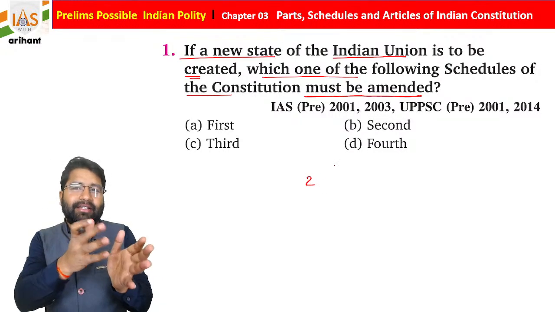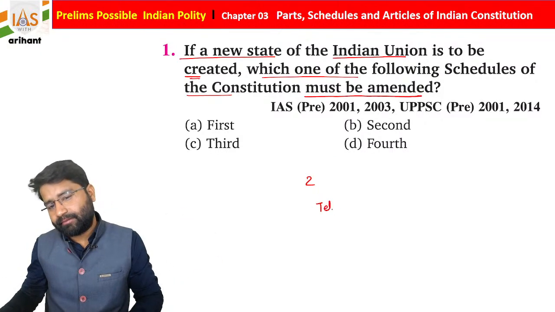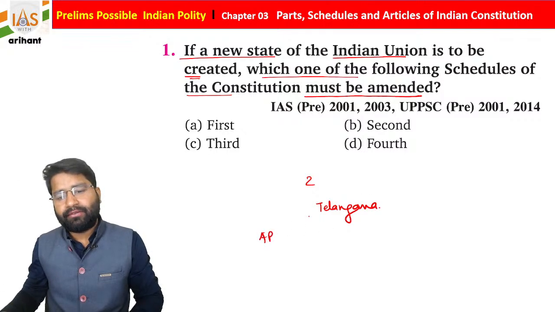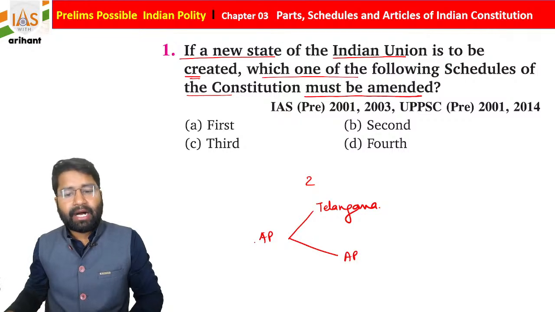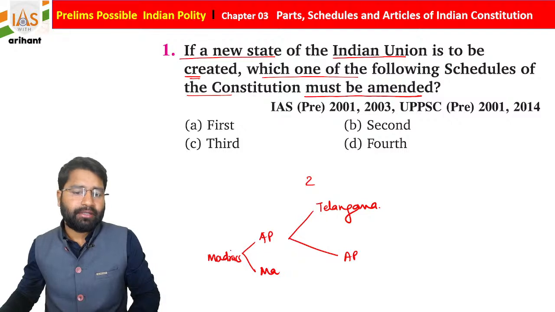Now there was a division in Andhra Pradesh and Telangana was created. So I'm just going to take the example of Telangana. It was divided from Andhra Pradesh, and Andhra Pradesh itself was derived from Madras, when Madras was divided and Andhra Pradesh was created.